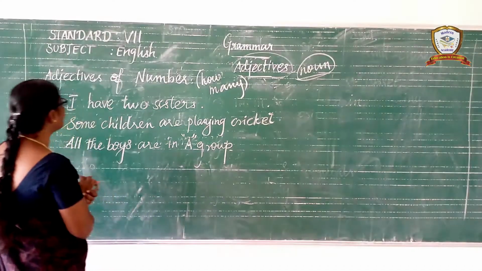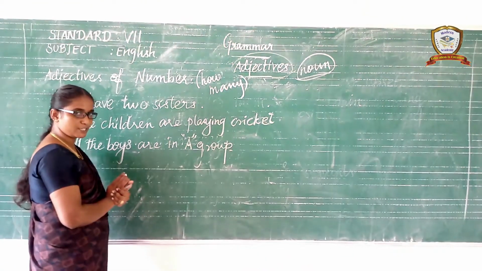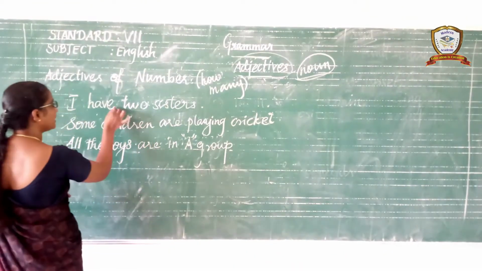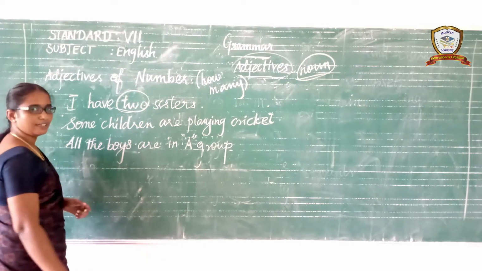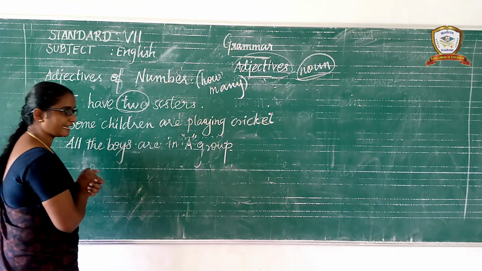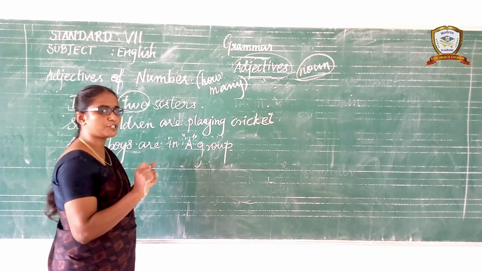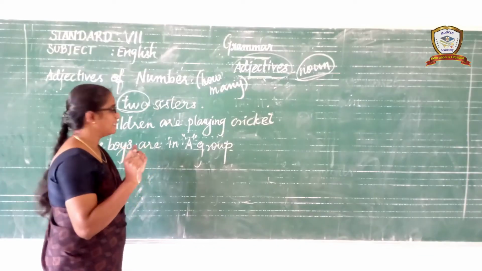Listen carefully, children. I have two sisters. Which word in this sentence provides the answer to the question how many? Two. Understand? And the next one, some children are playing cricket. In this sentence, which word provides the answer to the question how many? Some.